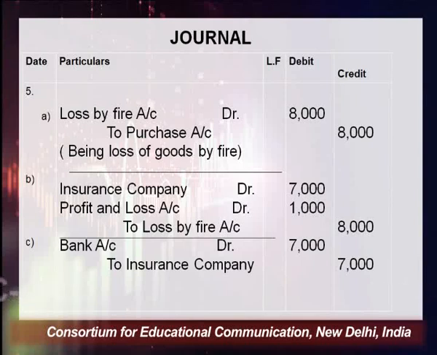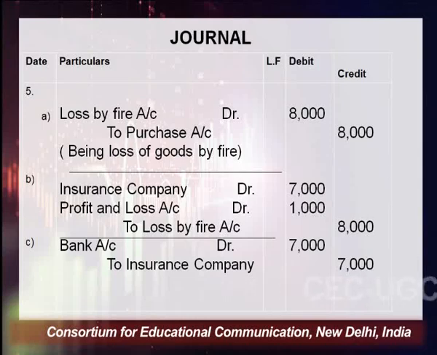So the final entry would be insurance company debit, because they are the debtors, we have to debit the debtor, and we have debited rupees 7,000. But the total loss was rupees 8,000 and they have admitted the claim for 7,000. The difference amount is the actual loss that would be transferred to the profit and loss account, and this rupees 1,000 will be shown in the profit and loss account on the debit side. And the insurance company, which has become a debtor for rupees 7,000, would be shown in the balance sheet.